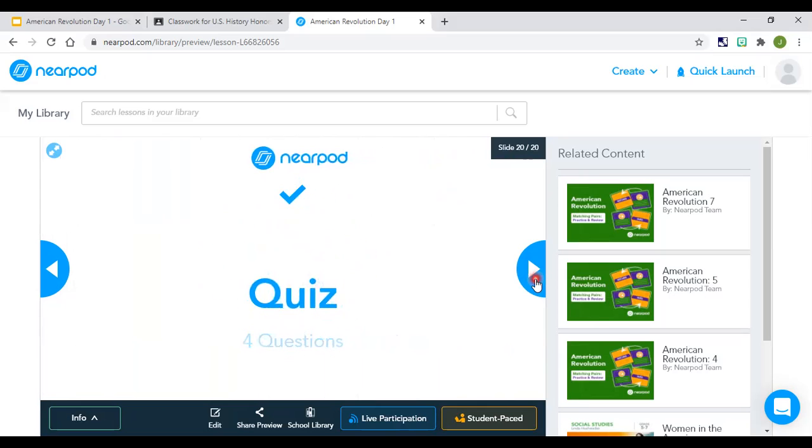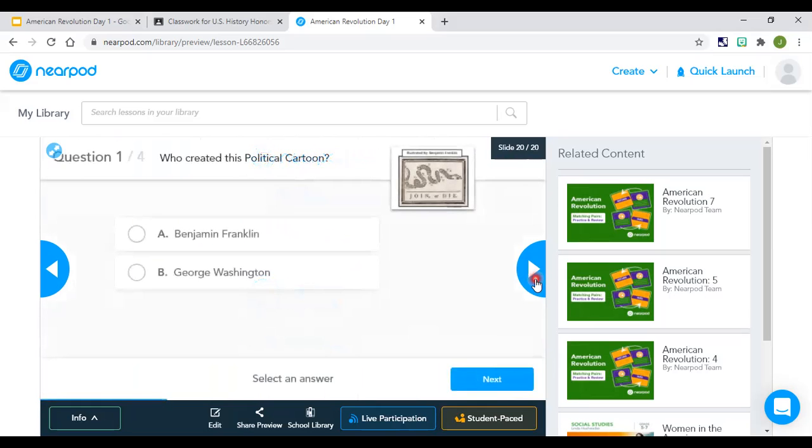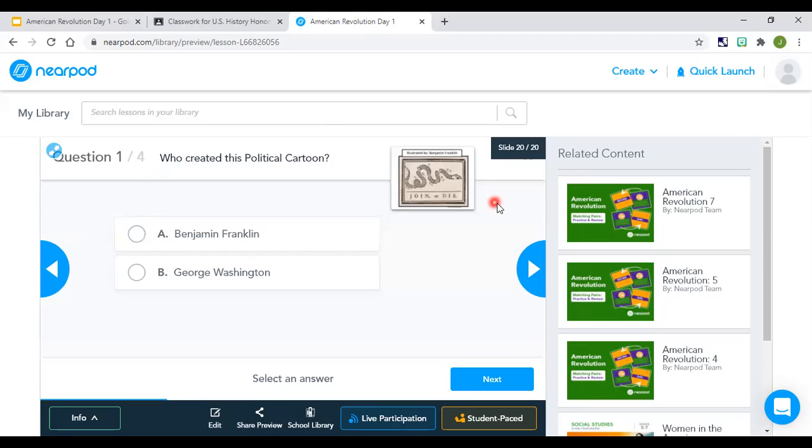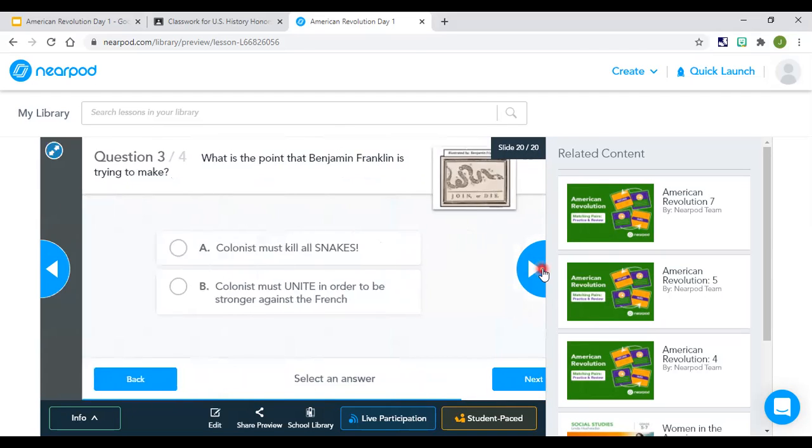And again, you get a couple of questions here and there that you may answer. We'll do a couple together just so you can get the idea. Who created this political cartoon? Look at the picture, click on it. Illustrated by Benjamin Franklin. Illustrated means drawn by. Drawn by Benjamin Franklin. Easy.